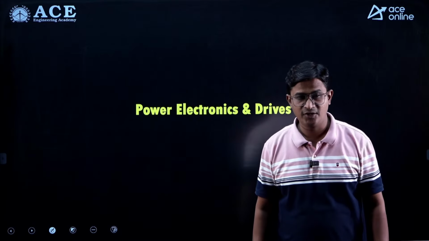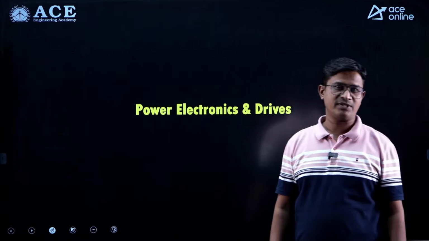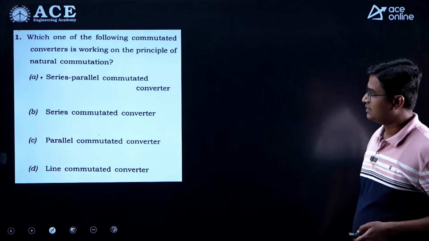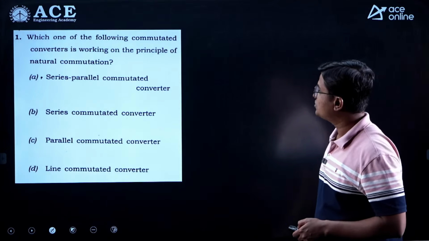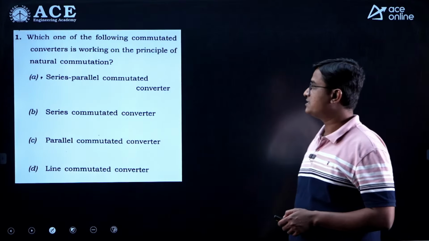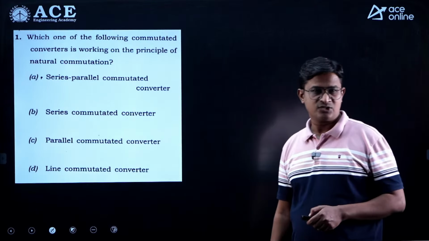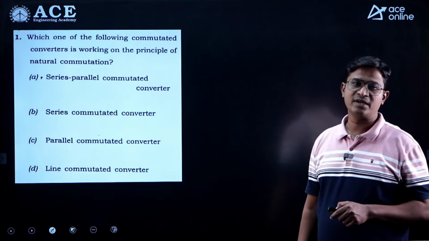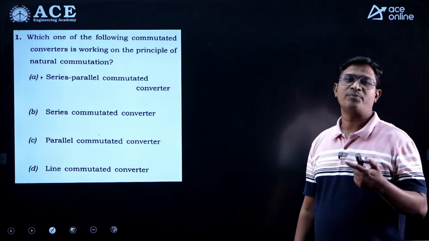Hello everyone, let us discuss now the questions from the subject power electronics and drives. So the first question, which one of the following commutator converters is working on the principle of natural commutation? So we know in AC to DC converter we are having an inverter mode operation.